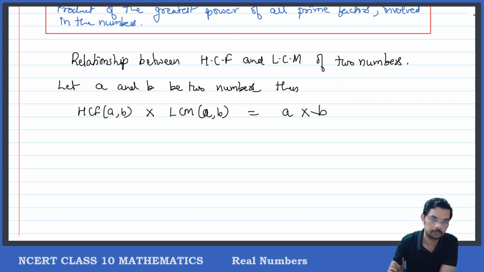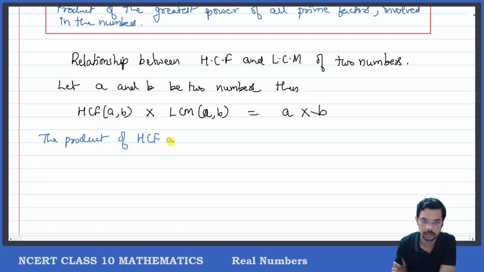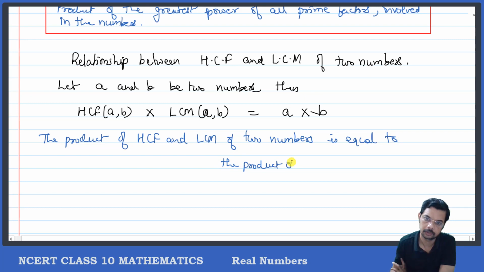The product of HCF and LCM of two numbers is equal to the product of the two numbers.